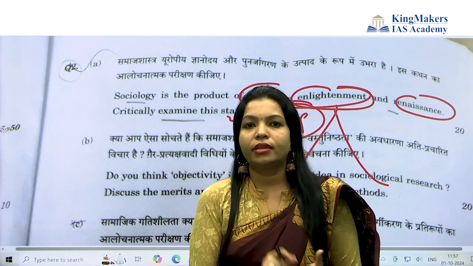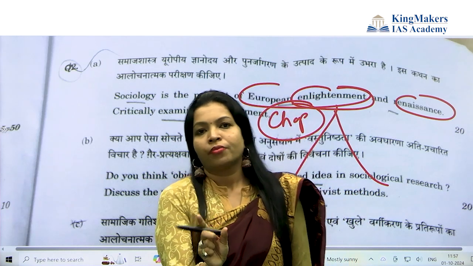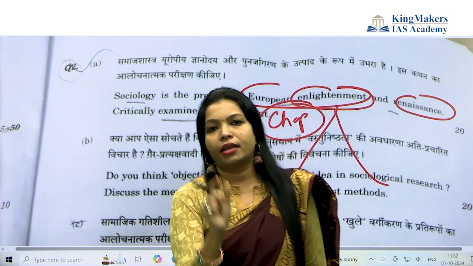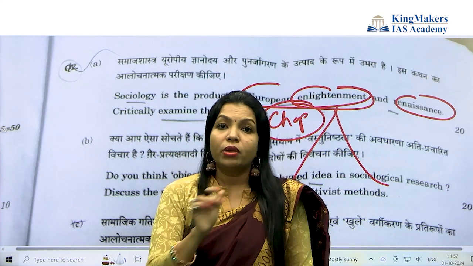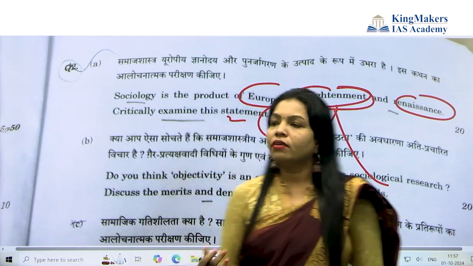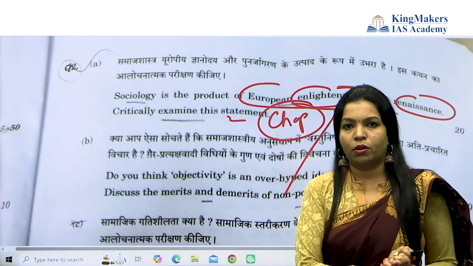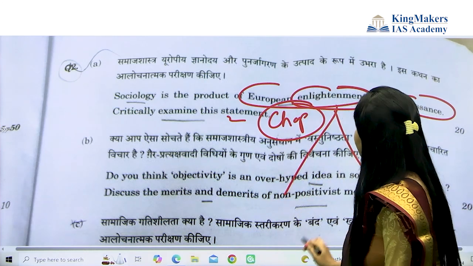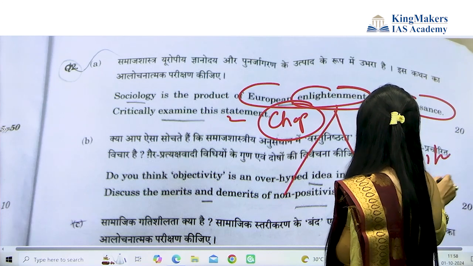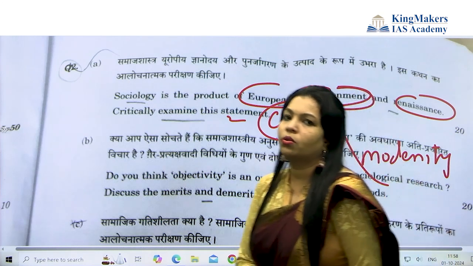Now a very important tip here is, whatever terms are given in the question, you need to write those terms multiple times in your answer. Here you can't write the word modernity many times. You need to include the Enlightenment and Renaissance period here. Okay? So enlightenment can happen through modernity. Now most important is your diagram as well. You should have a diagram in your answer.